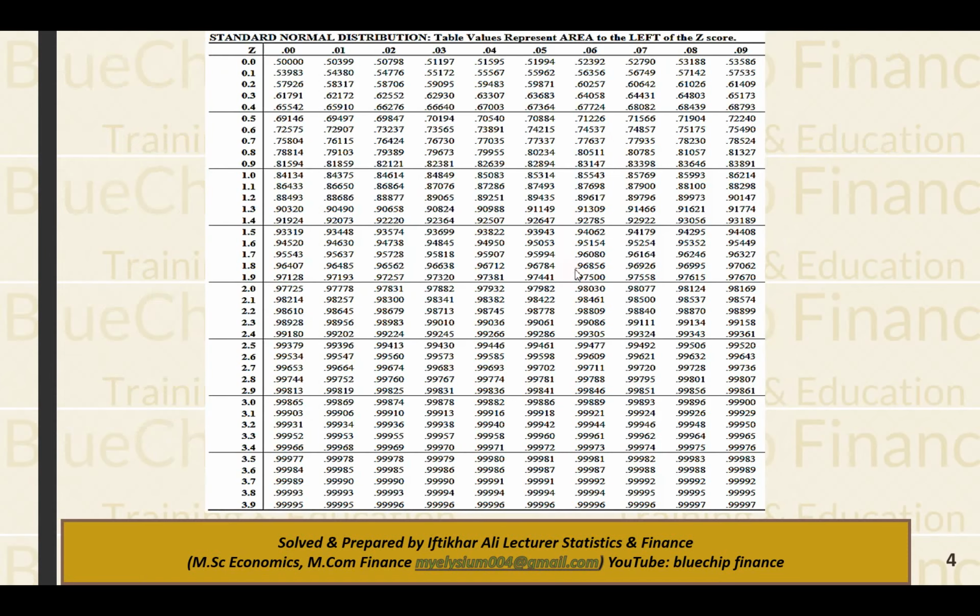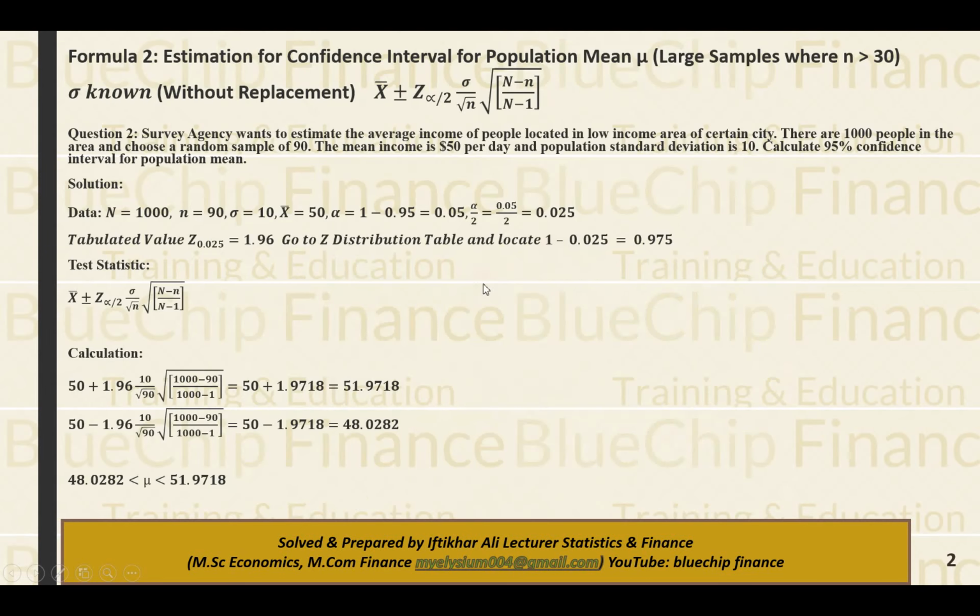ये है जी z टेबल, and 0.975 is here. So row number is 1.9 and column number is 6. So the tabulated value for z alpha by 2 will be 1.96. So just simply apply or put these values into the formula.